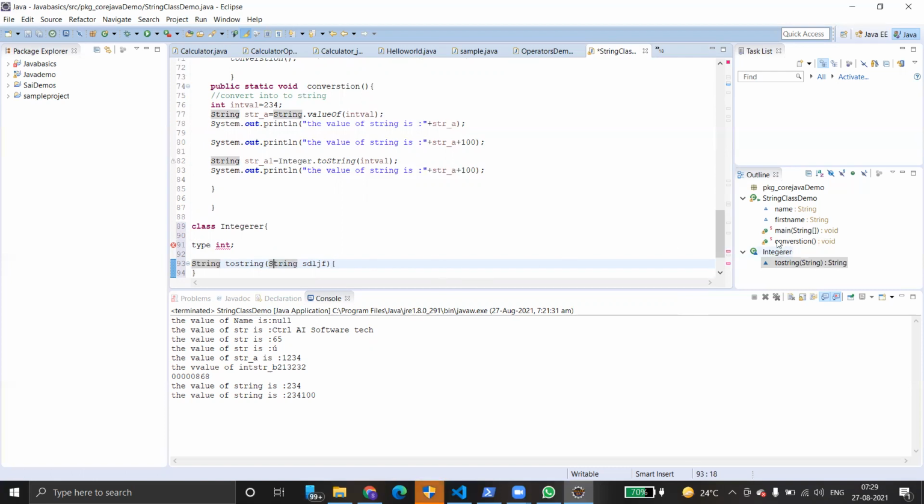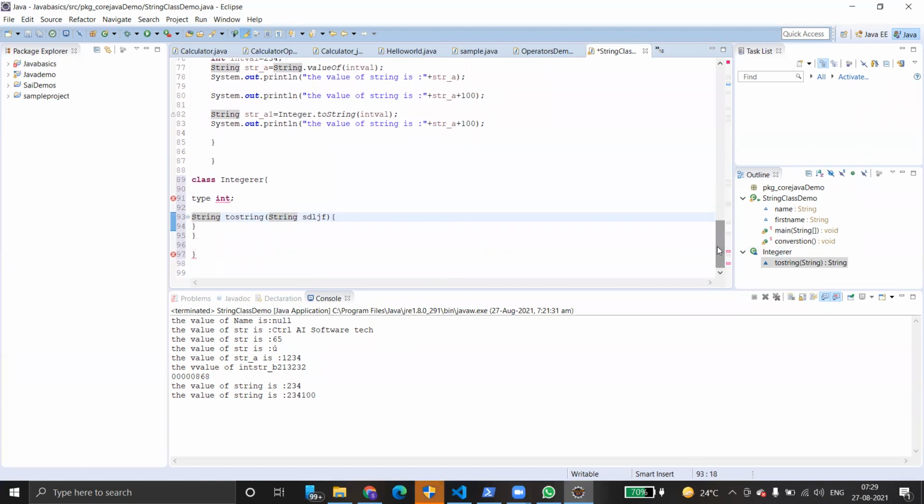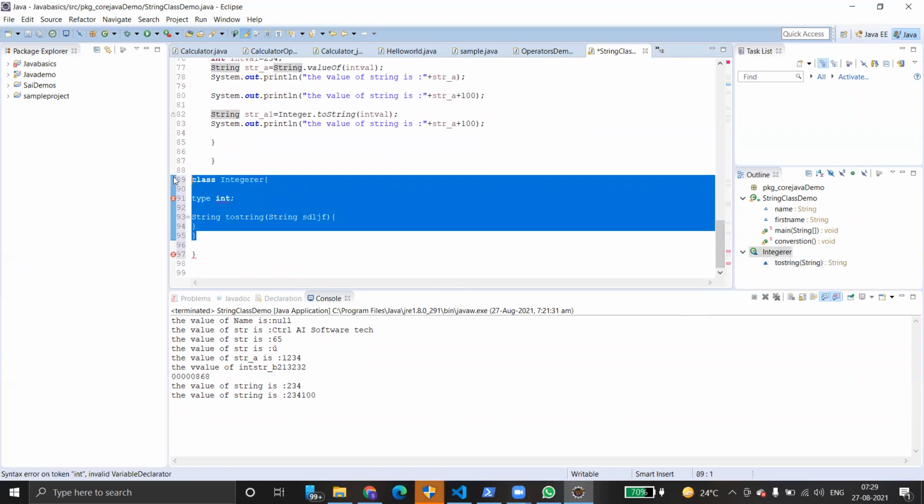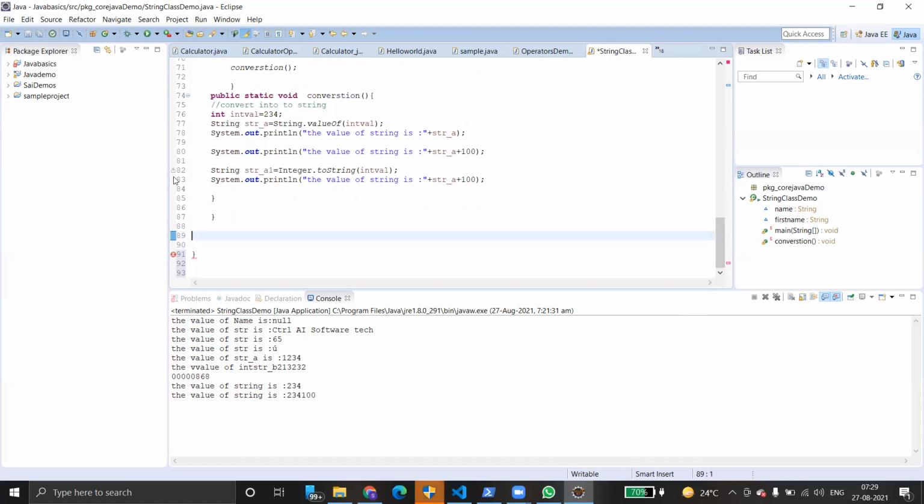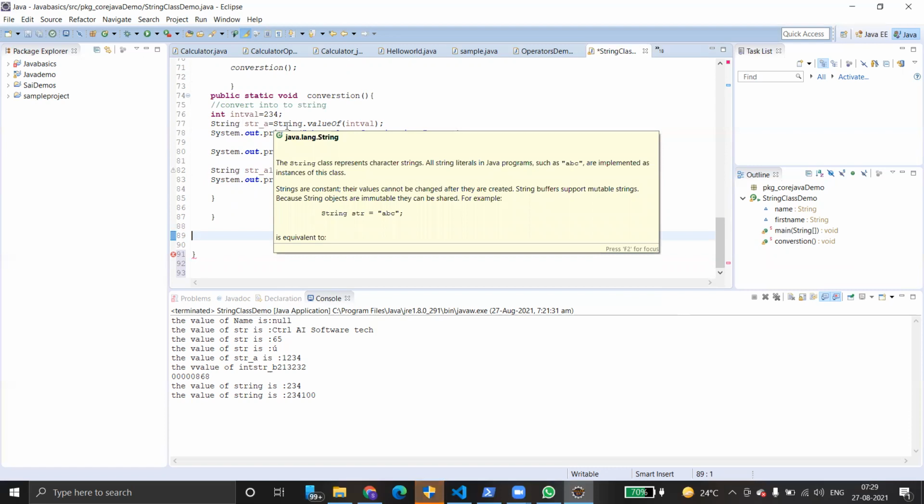When do we decide whether to use the capital Integer and small int in programming? It is completely up to you. If you want to convert using the Integer wrapper class, at that time we use capital Integer. If you want to apply a conversion from a string to integer, we can go for capital Integer. That's why I told you there are multiple options. Either you can use the Integer wrapper class, or you can directly use the String class. The String class also performs the same operation.